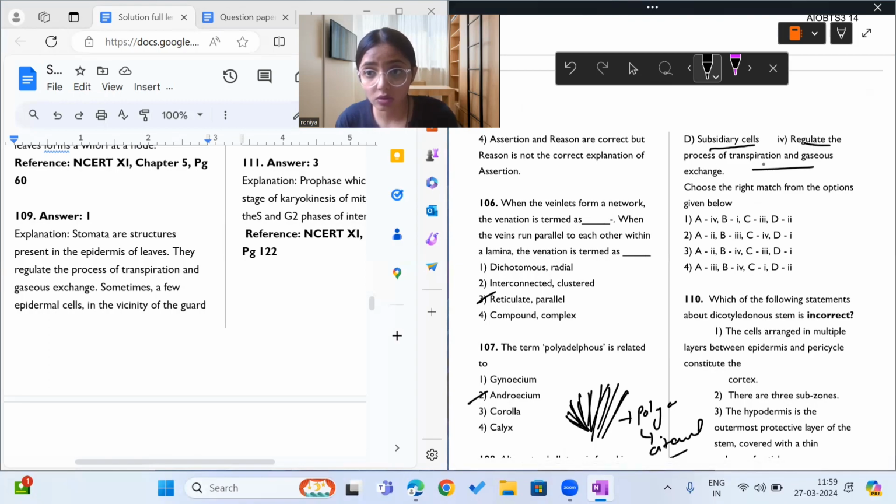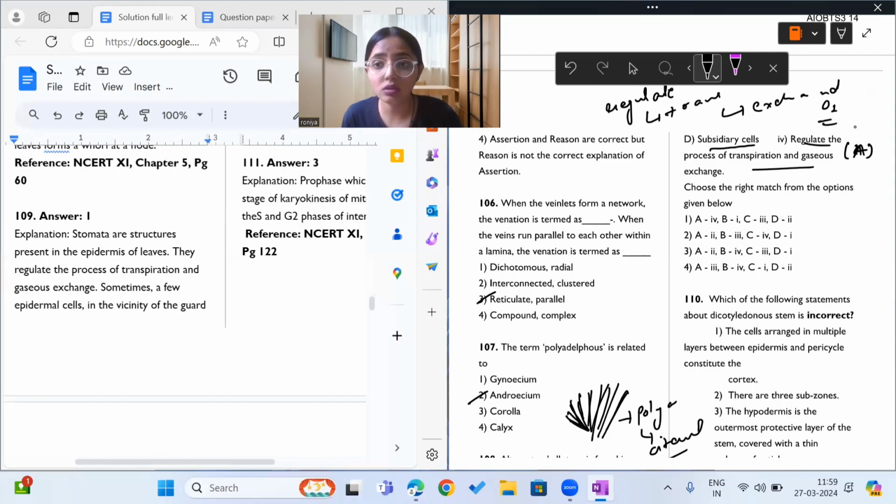Stomata regulates the process of transpiration and gaseous exchange. So stomata is an opening present in the epidermis of leaves, and these openings regulate the transpiration, that is loss of water, and exchange of carbon dioxide and oxygen, that is gaseous exchange. So the answer to question 4, option 4 is A.